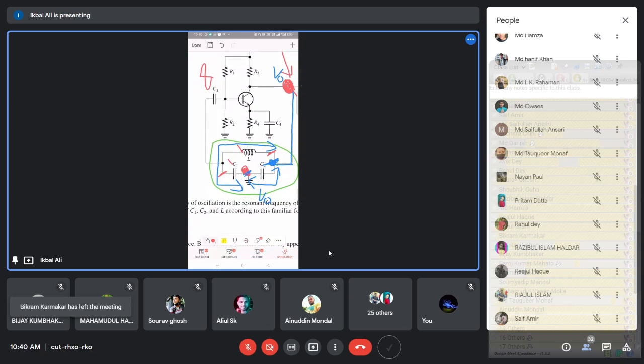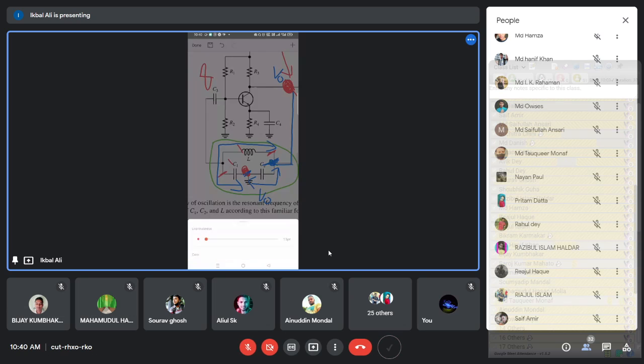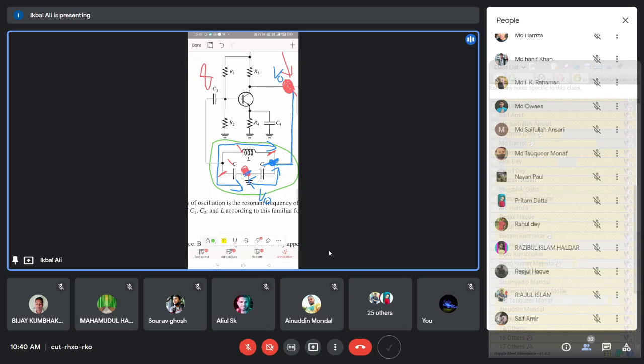Okay, but the feedback voltage should be measured with respect to ground. What is the feedback? This is the input of the amplifier, and this point is where the beta network is feeding back the feedback signal. So this node voltage is the feedback voltage with respect to this ground.